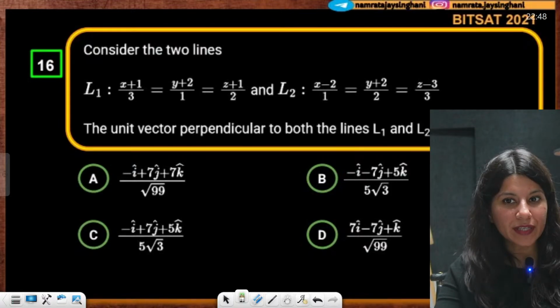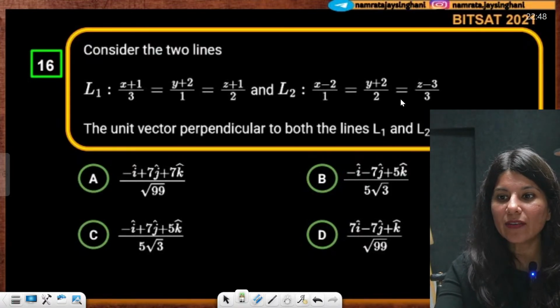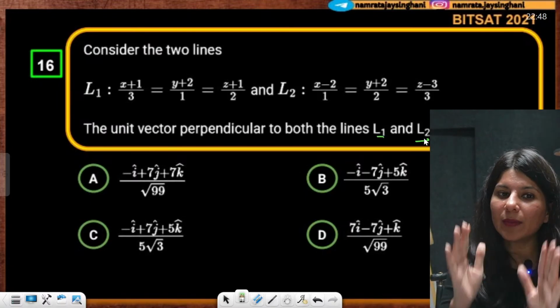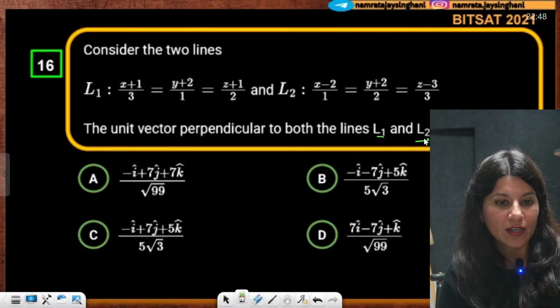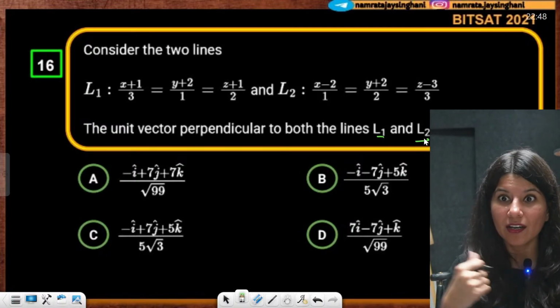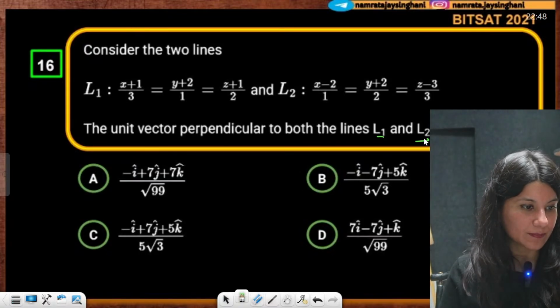Shall we move on to the next problem? Everybody, yes. Consider two lines L1 and L2, find the unit vector perpendicular to L1 and L2. Now, can anybody tell me what we should do? This is a direct question. If you have studied vectors from me, from the row series, then you would know this absolutely.